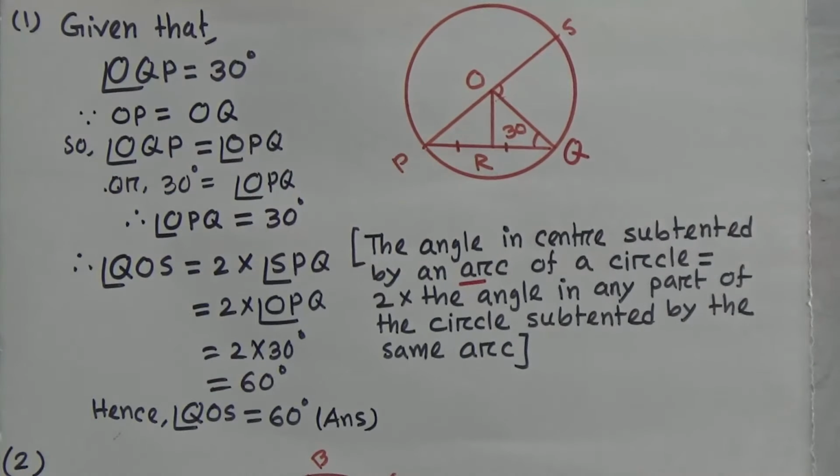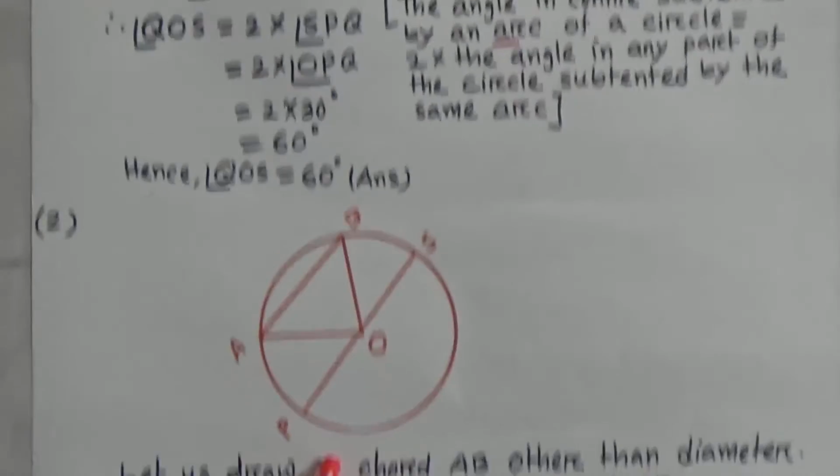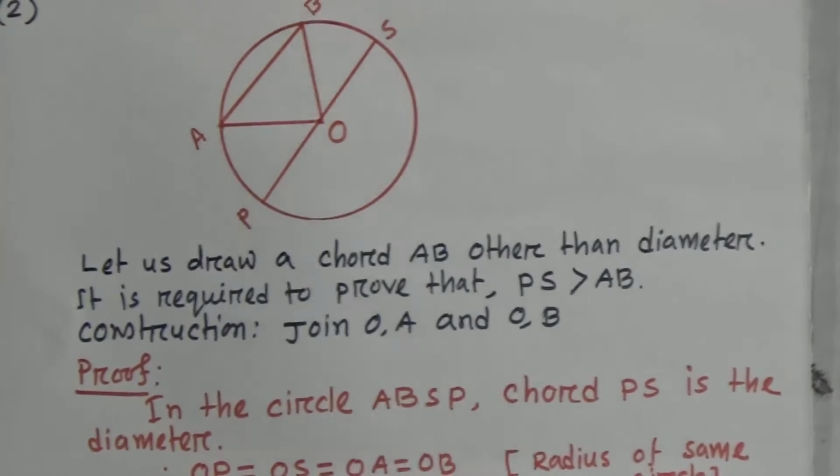Now, question number 2. Prove that the chord PS is the largest chord. We have to prove that PS is the largest chord. Okay, student.